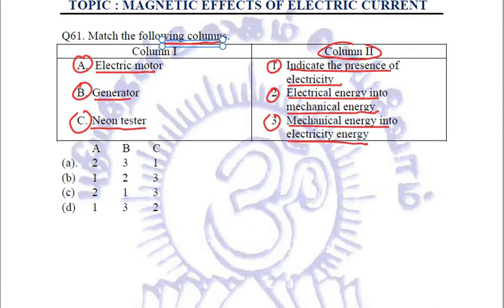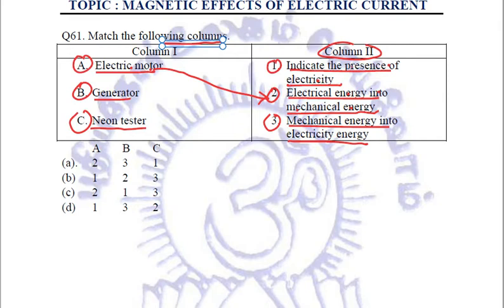Electric motor. What we are going to associate with electric motor? Does electric motor indicate the presence of electricity? No. Does electric motor convert electrical energy into mechanical energy? Yes. When we switch on the current, then electric motor converts this electrical energy into mechanical energy and starts rotating.